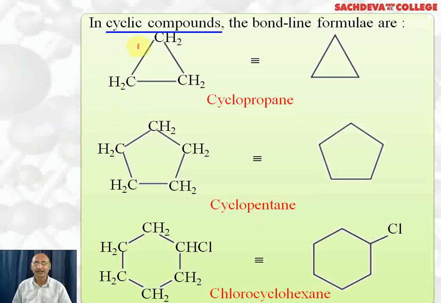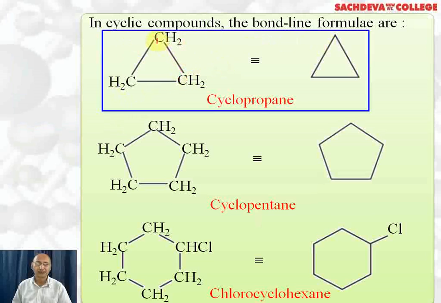Now we are taking cyclic compounds. In cyclic compounds, the bond line formulas are made like this. Cyclopropane has 3 carbon atoms, and each carbon is linked to 2 carbons. This carbon is linked to 2 carbons. This carbon is also linked to 2 carbons. So each carbon is linked to 2 carbons. It means each carbon needs 2 hydrogen so that they become tetravalent. So each carbon is linked with 2 hydrogen to make it tetravalent.